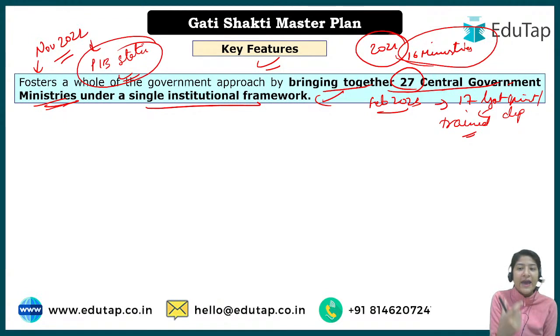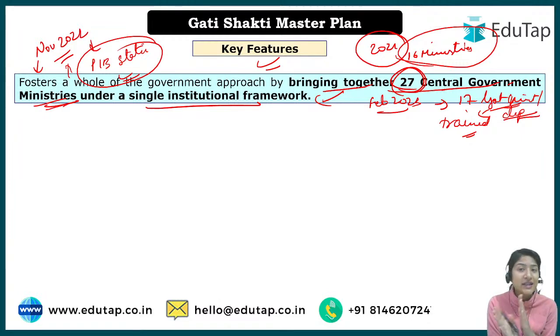Okay, it can happen that with the course of time, government, we are saying government ministries slash departments, so it includes the departments of certain ministries as well. And the news which I am telling you of November 2022 is that it aims to bring 27 central government ministries together. What does it mean? It can happen initially there was a set number of ministries, but then with the course of time, government felt that more ministries can be involved.